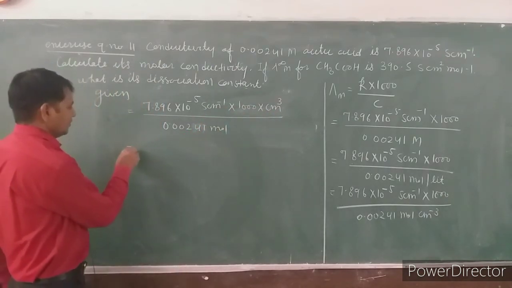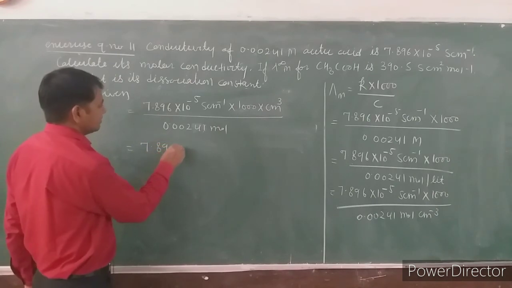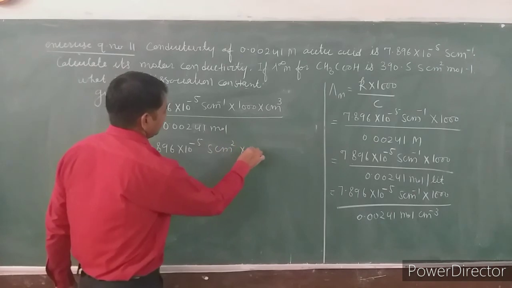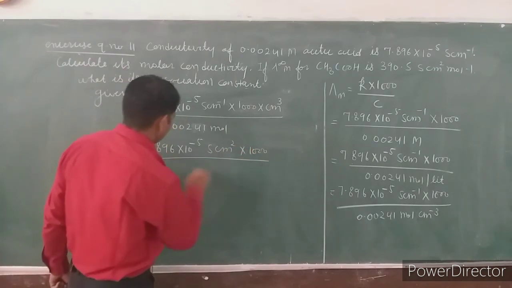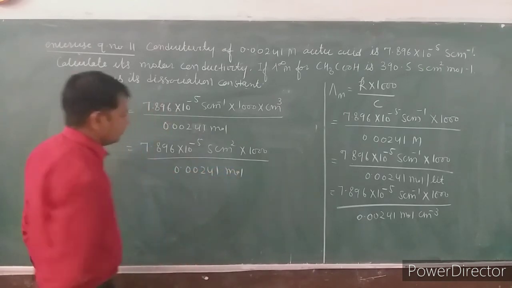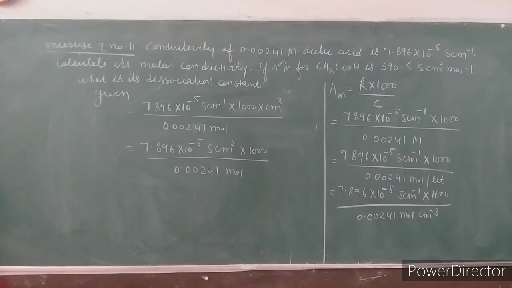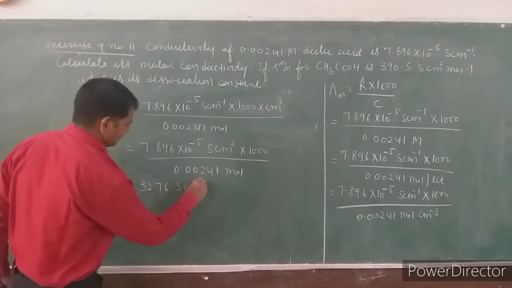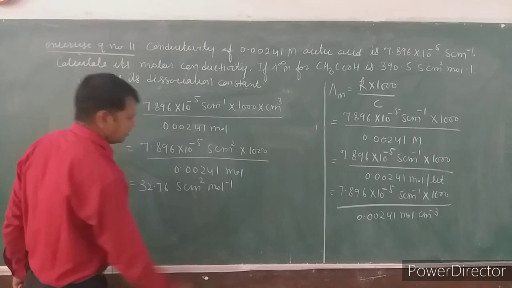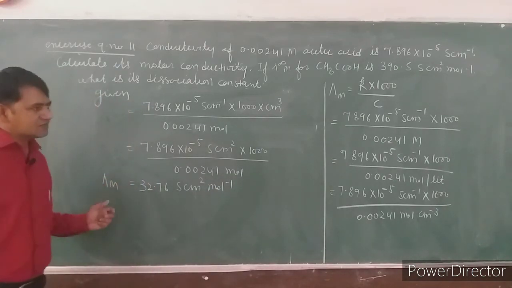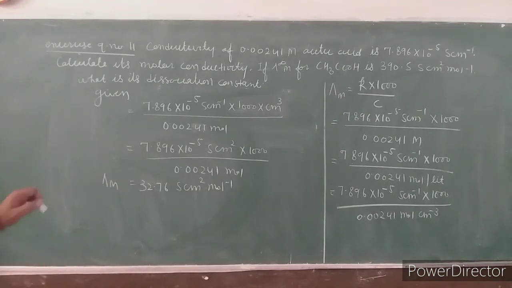It will change into 7.896 into 10 raised to power minus 5 Siemens centimeter square into 1000 upon 0.00241 mole. Now when you solve it, it comes to 32.76 Siemens centimeter square mole inverse. This is the value of lambda m. Our first target has been achieved, lambda m.